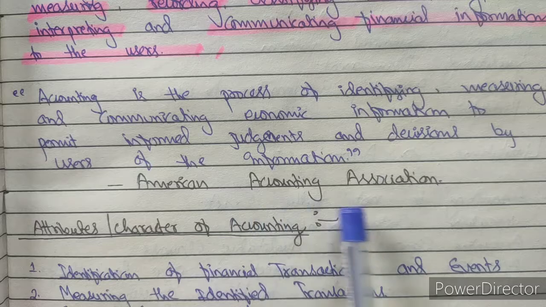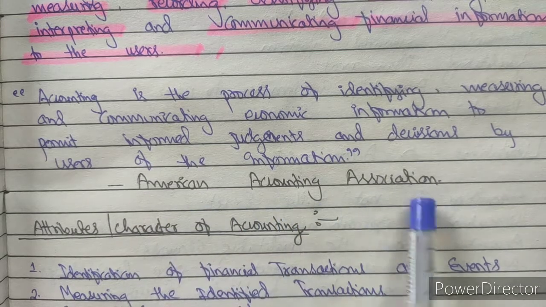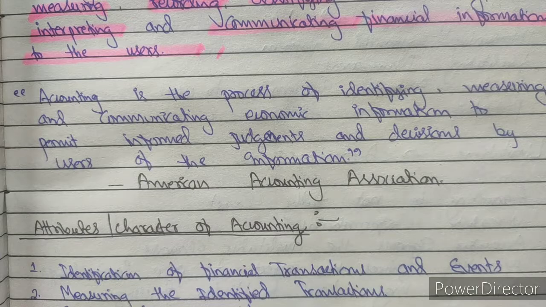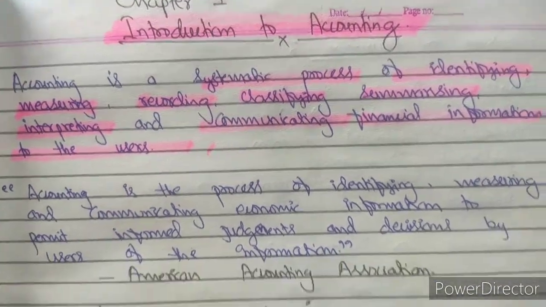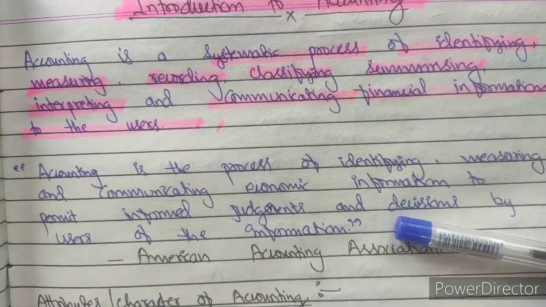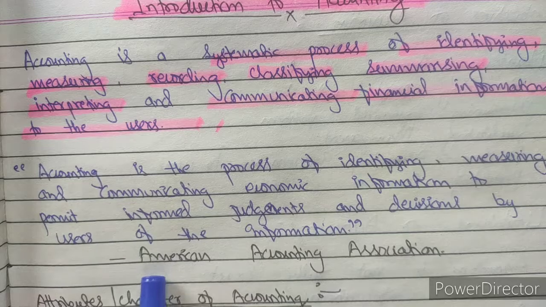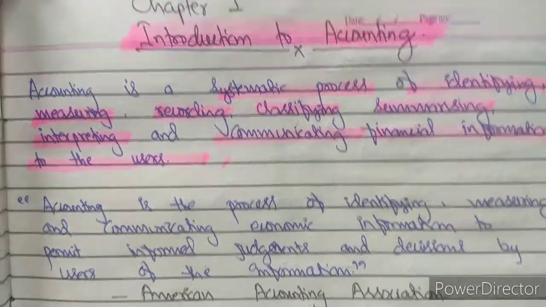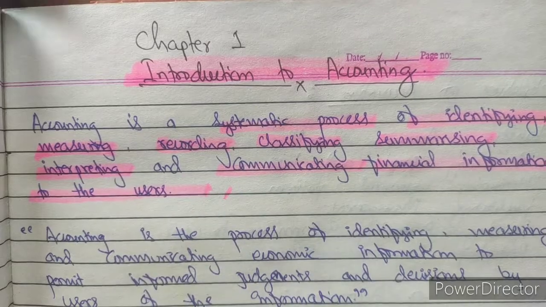This will help you in your exam if you are able to learn it. Otherwise you can write the simple meaning in your own words, because there is a difference between the word meaning and the word definition. The words given by the American Accounting Association are a definition, and something you write in your own sense is known as meaning.